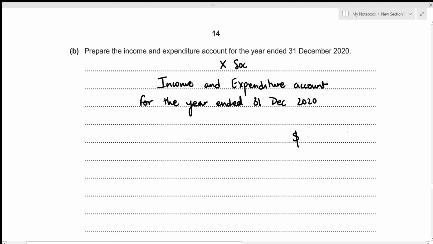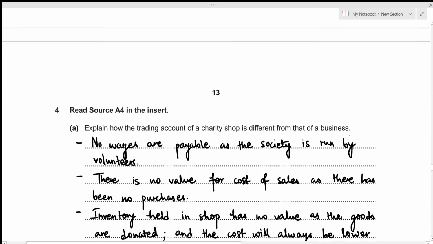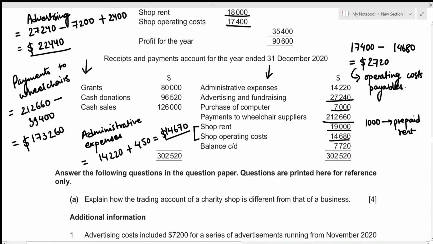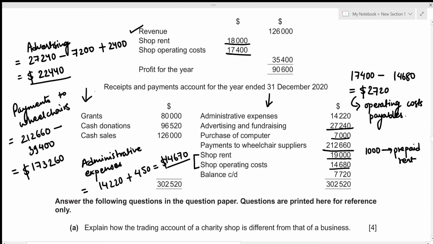All right. So like I said before, we just divide our headings into two sections. We segregate it into incomes and expenditure. And for the first part, we will list down our incomes. So let's have a look at the above information in order to figure out the incomes. So obviously the receipts section will include all of our income. So that's going to be grants of 80,000. That's going to be cash donations of 96,520.